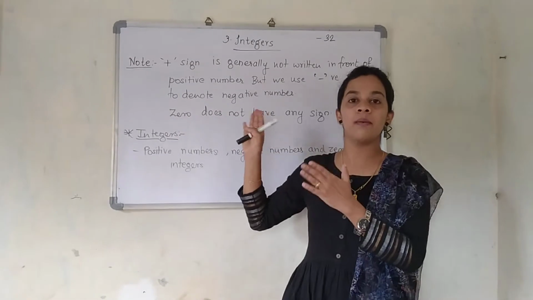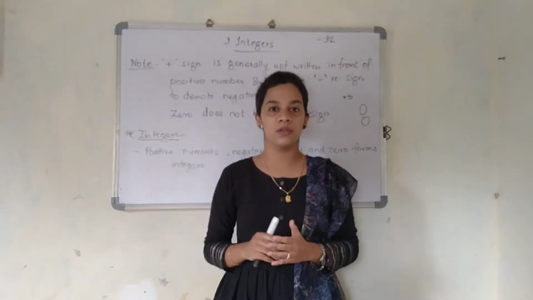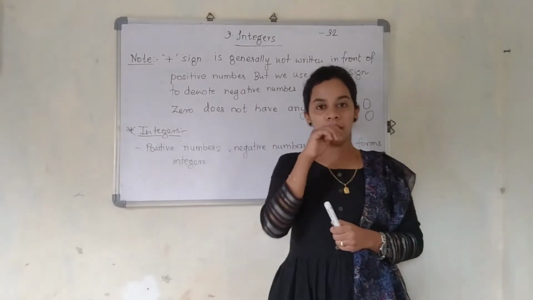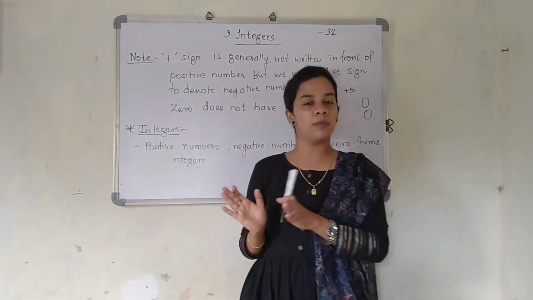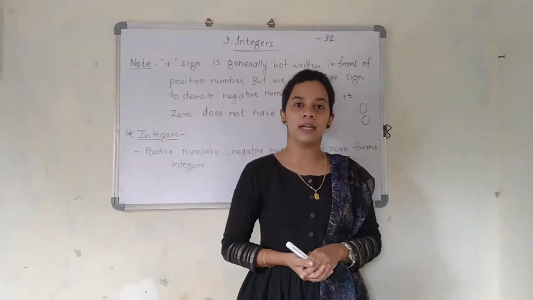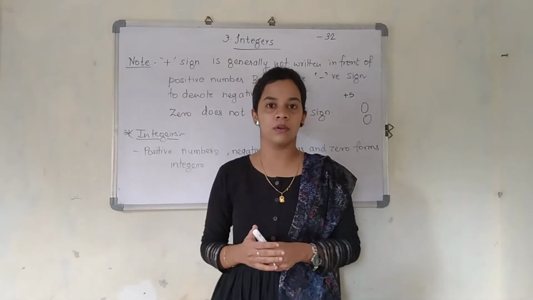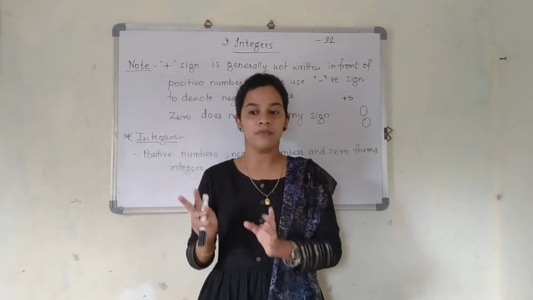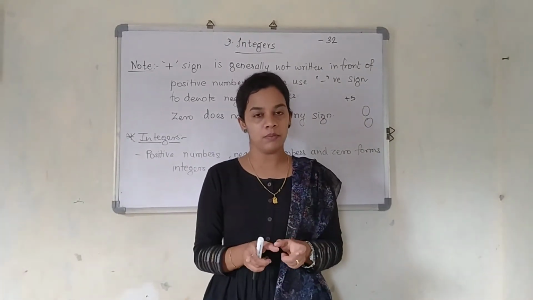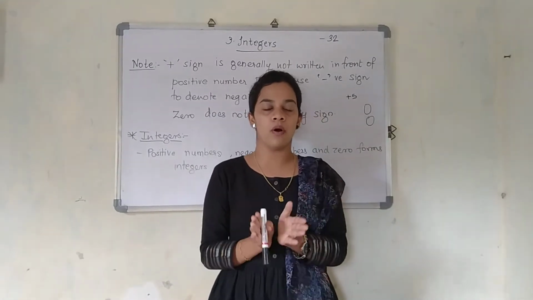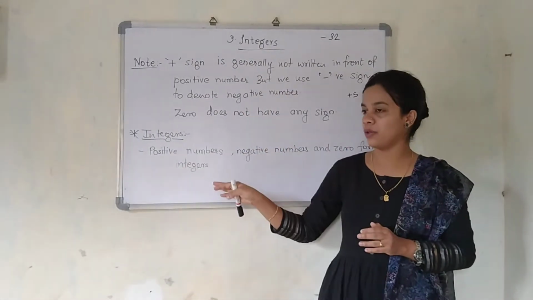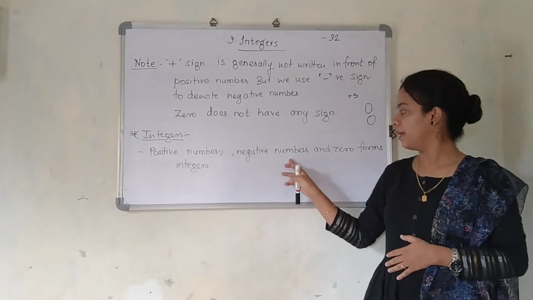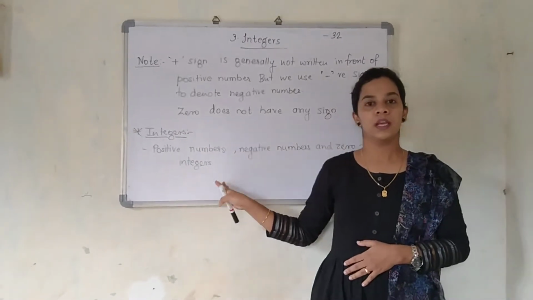Now we will focus on our main concept, which is called integers, our lesson name itself. So what are integers? Just now we have seen the positive numbers, we have also seen the negative numbers, and we have seen about 0 also. So the group of positive numbers, negative numbers and 0 together forms integers. So here is the definition: positive numbers, negative numbers and 0 form integers.